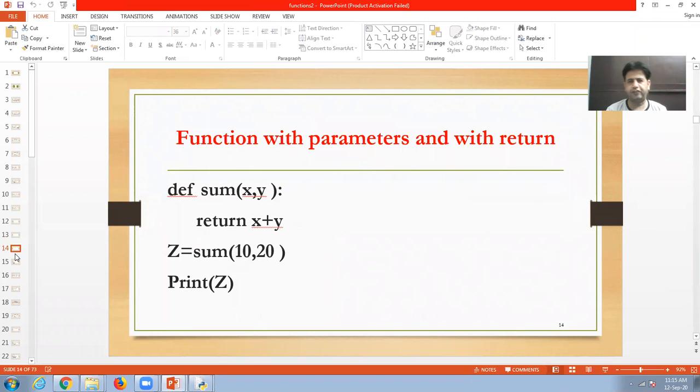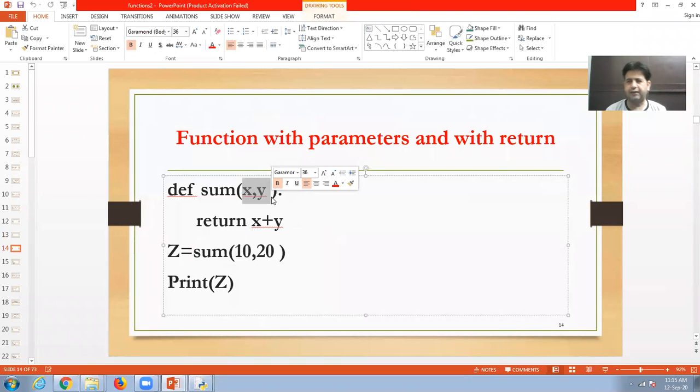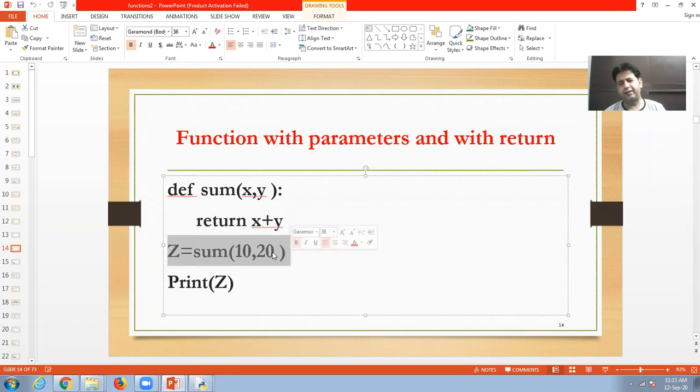Next is a function with parameters and with a return type. Look at here, we are getting the data from the calling side into x and y. After that we are returning the value. So here, one variable is equal to sum(10, 20). 10 and 20 will be received by x and y, and then return 10 plus 20, that is 30, will be returned and go to the place where we invoked it. So the value of the variable will be 30 and we display that on the screen.